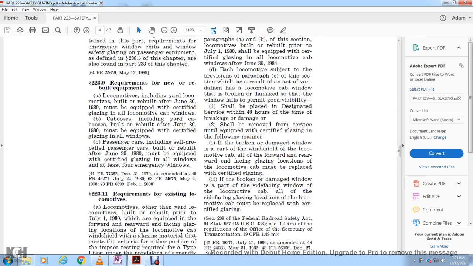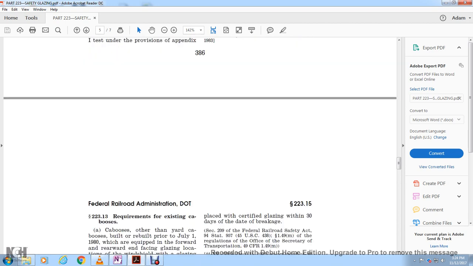If the broken or damaged window is part of the windshield of the locomotive cab, all of the forward and rearward facing glazing locations of the locomotive cab must be replaced with certified glazing. If the broken or damaged window is part of a side-facing window of the locomotive cab, all of the side-facing glazing locations of the locomotive cab must be replaced with certified glazing.